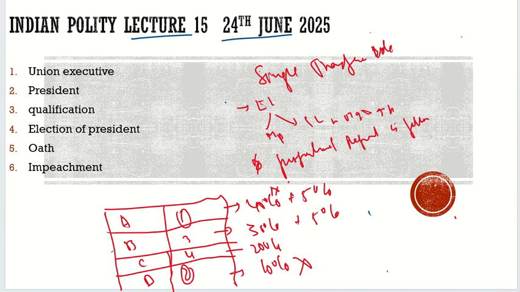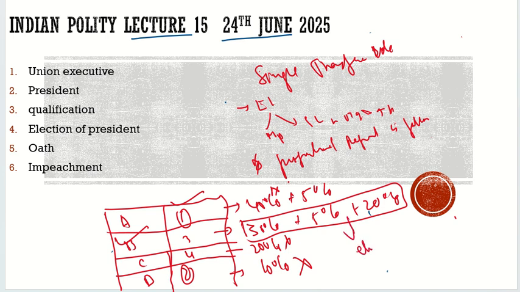Let's make it easy. Then C, who had got only 20%, will be eliminated, and his first preference votes would be divided according to second preference. For example, for C, their second preference was a full 20% for option B. So who will be elected as the president? It is option B. This candidate would be elected as the president. We were thinking that the first one will be elected. No, because by the principle of single transferable vote, he is not winning the election. So B would be elected as the president.